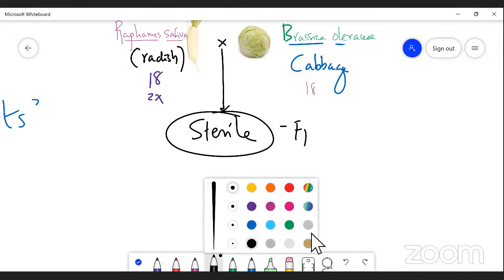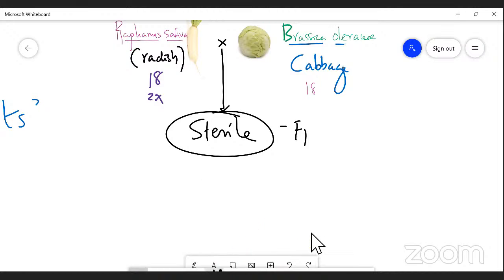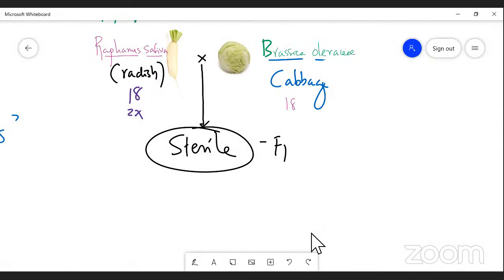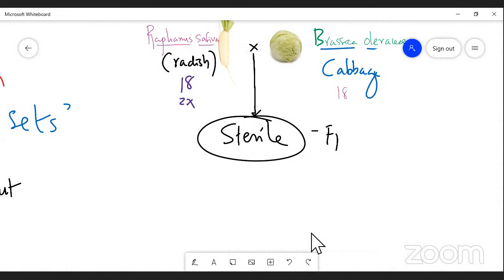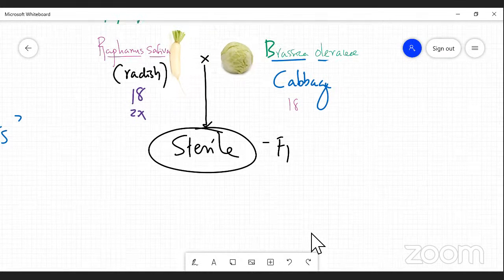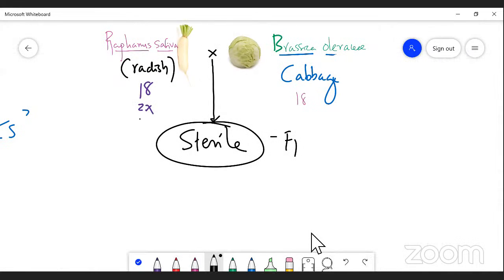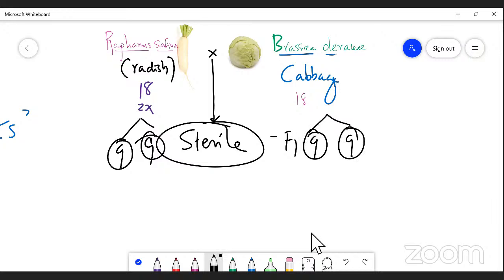Now this F1, what is its chromosome number? During gamete formation, if it is a diploid condition with 18, the gamete chromosome number is 9, right? So 9 chromosomes from Raphanus sativus and 9 from Brassica oleracea. So 9 plus 9 forms 18.